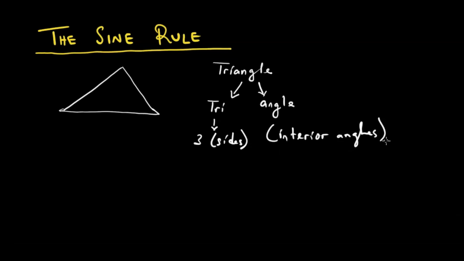So a triangle is made up of two things. It is made up of sides. It is made up of interior angles. Saka, when we look at the angles, we have, this is angle A, this is angle B, and this is angle C. We have discovered a relationship between the sides of a triangle and the interior angles.